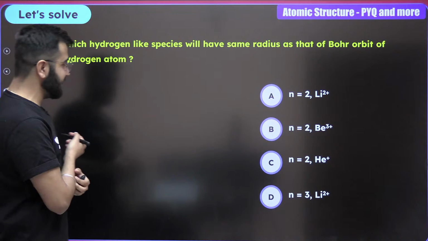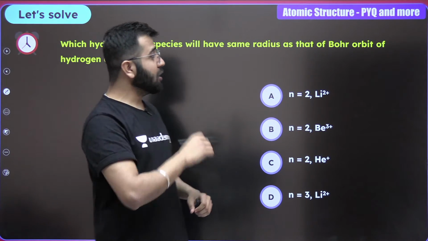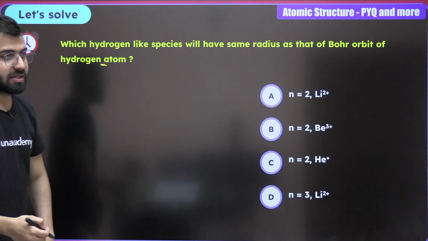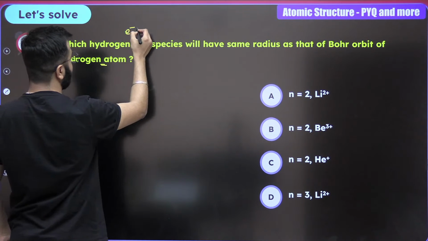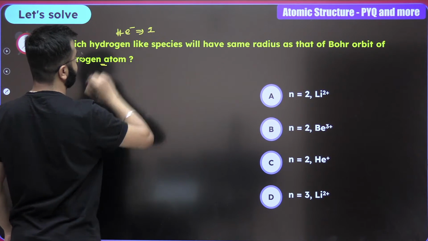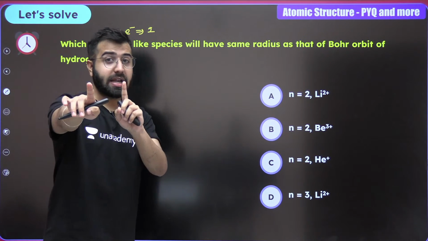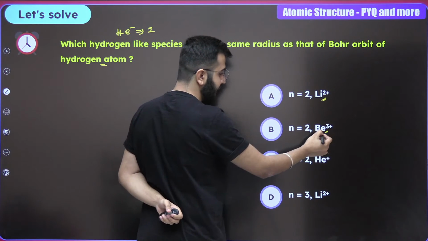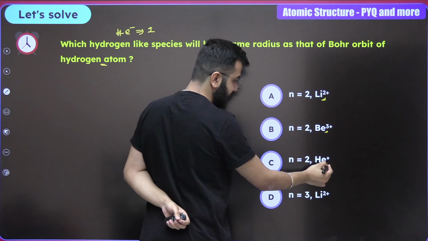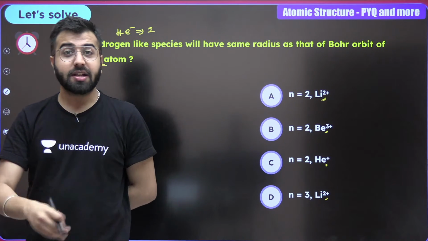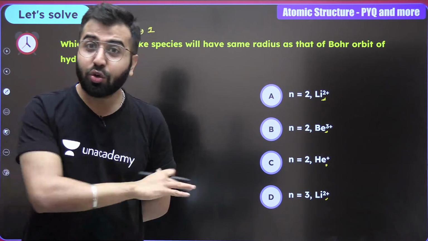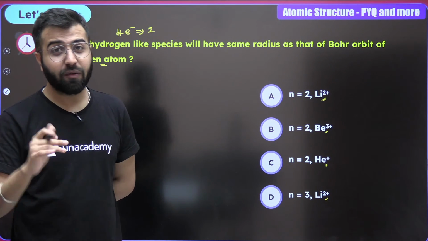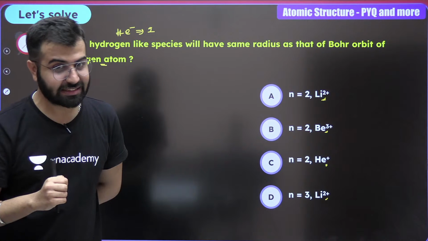Which hydrogen-like species will have the same radius as that of the Bohr orbit of the hydrogen atom? Which hydrogen-like species? That means there should be only one electron. Now, pay attention. Li2+ has 1 electron. Be3+ has 1 electron. He+ has 1 electron and Li+... sometimes they'll give you Li+, you have to neglect that option. So right now all the options look legit. But now we have to dive in: is there a trick? Yes, there is a trick.